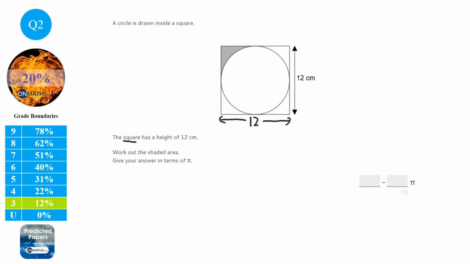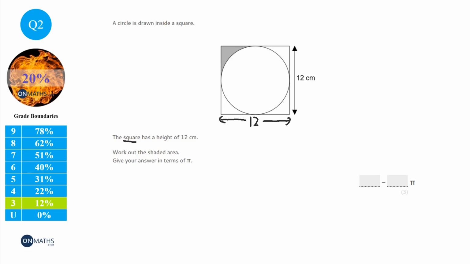Whenever you've got a square, they might only give you one of the dimensions. They won't always say it's a 12 by 12 square. So you've always got to know that the other side is going to be the same. Okay, it says work out the shaded area. So the thing we notice is it's like a quarter of the square but with the circle removed.